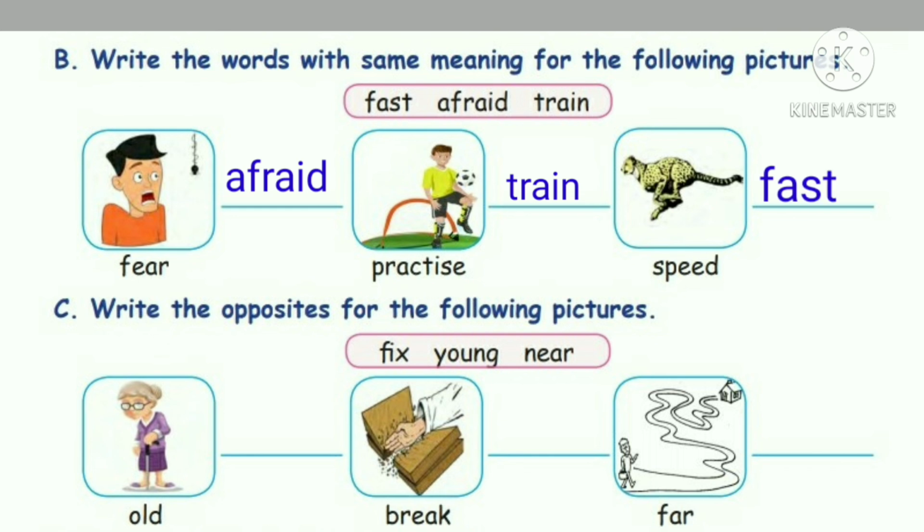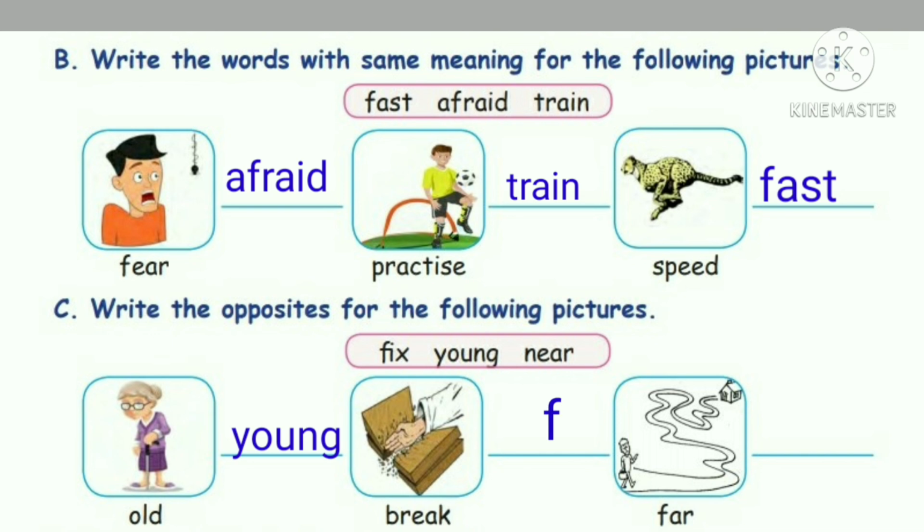Okay. Next one. Write the opposites for the following pictures. Here the given words are fix, young, near. Look at the first picture. Old. What is the opposite for the word old? Young. Next one, break.